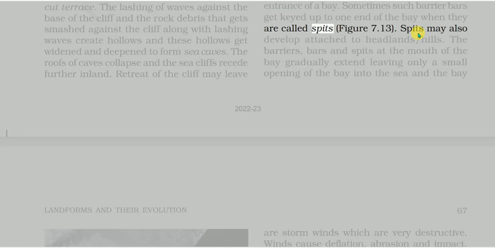Figure 7.13. Spits may also develop attached to headlands or hills. The barriers, bars and spits at the mouth of the bay gradually extend, leaving only a small opening of the bay into the sea.